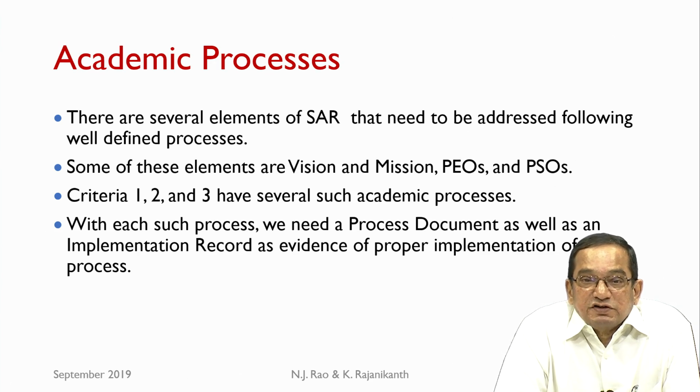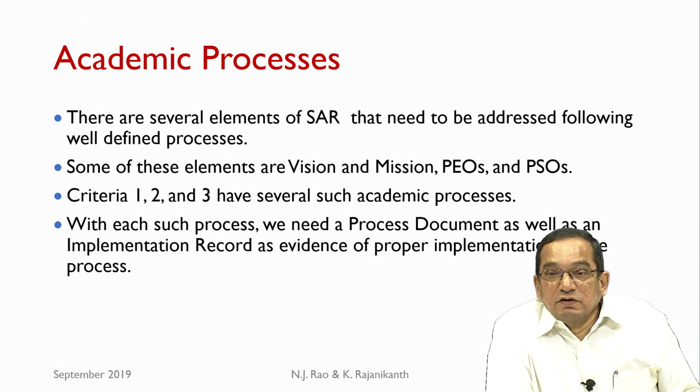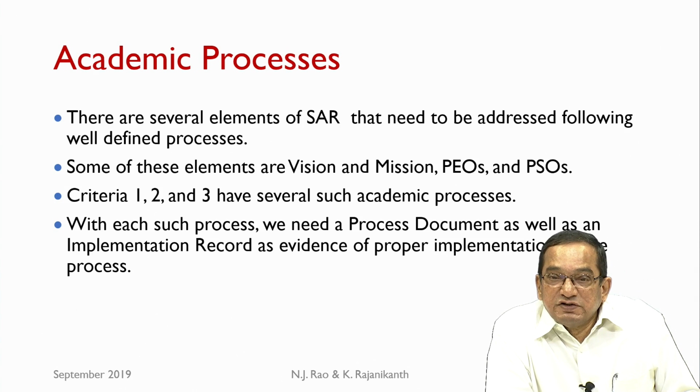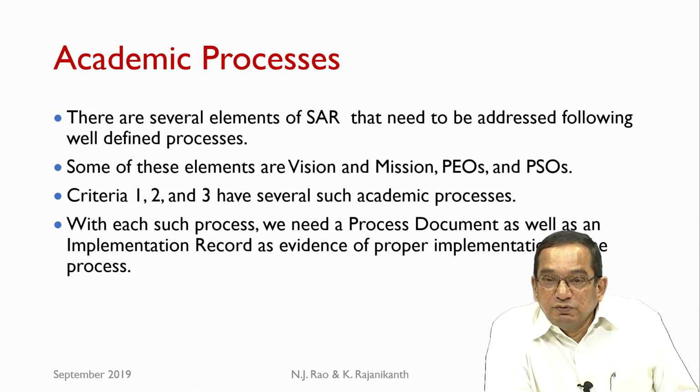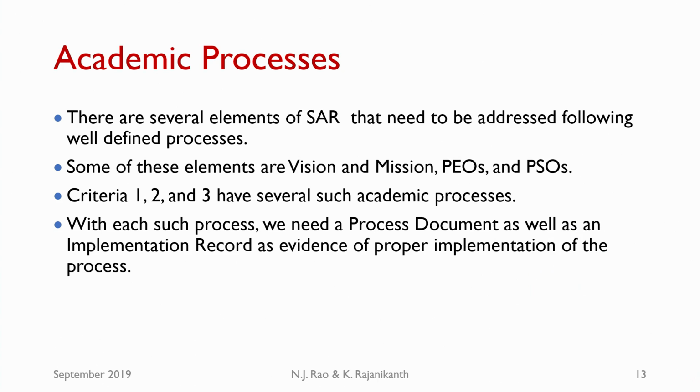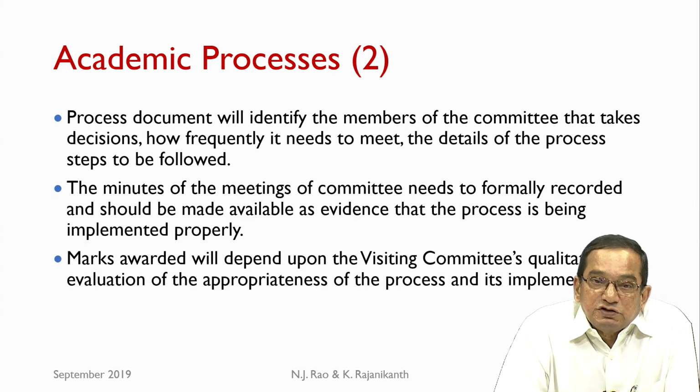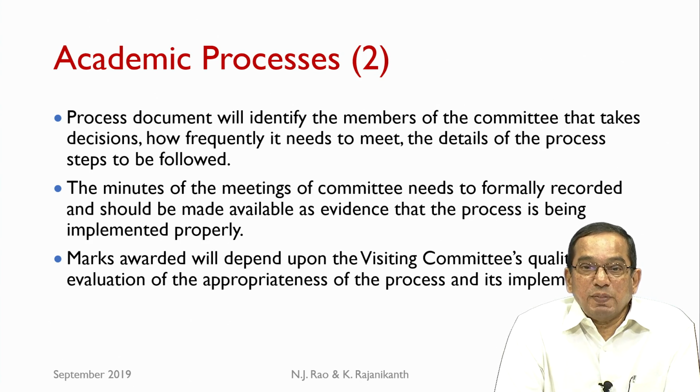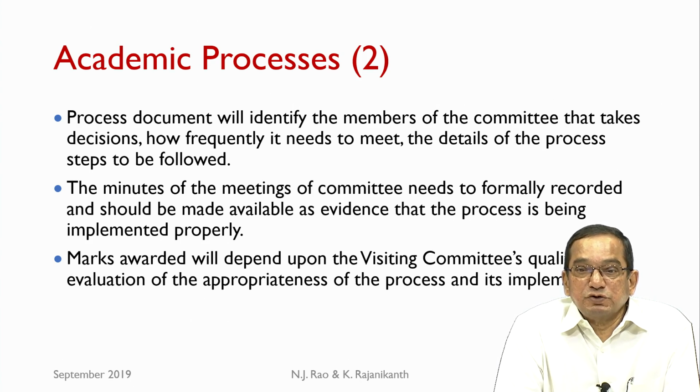With each such process, we need 2 sets of documents actually. We need a process document as well as an implementation record as evidence of proper implementation of the process. With academic processes, we need to specify how the process is going to be implemented. We also must show that we have implemented the process according to that process document. So, the process document will identify the members of the committee that takes the decisions, how frequently it needs to meet, the details of the process steps to be followed.